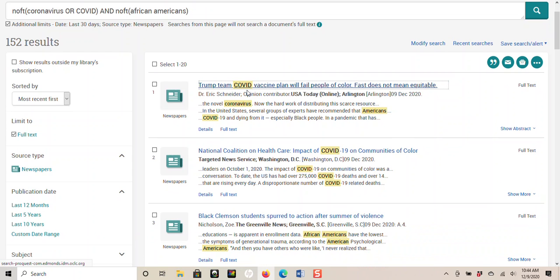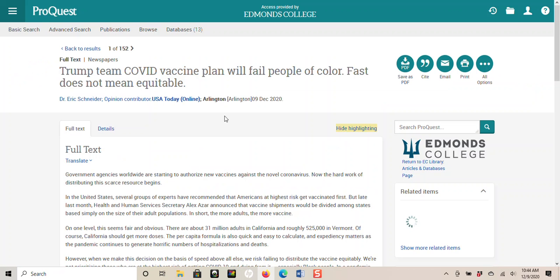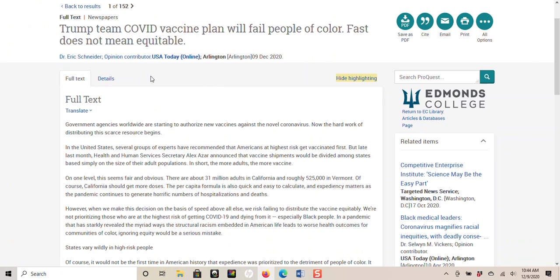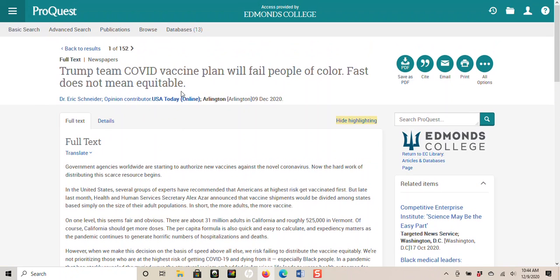So let's just open it up just so you can see an example of what it looks like. And you can see on here a few things to take note. This actually is an opinion piece, and I believe your assignment says do not use opinion pieces, so it's very important to kind of look up there.